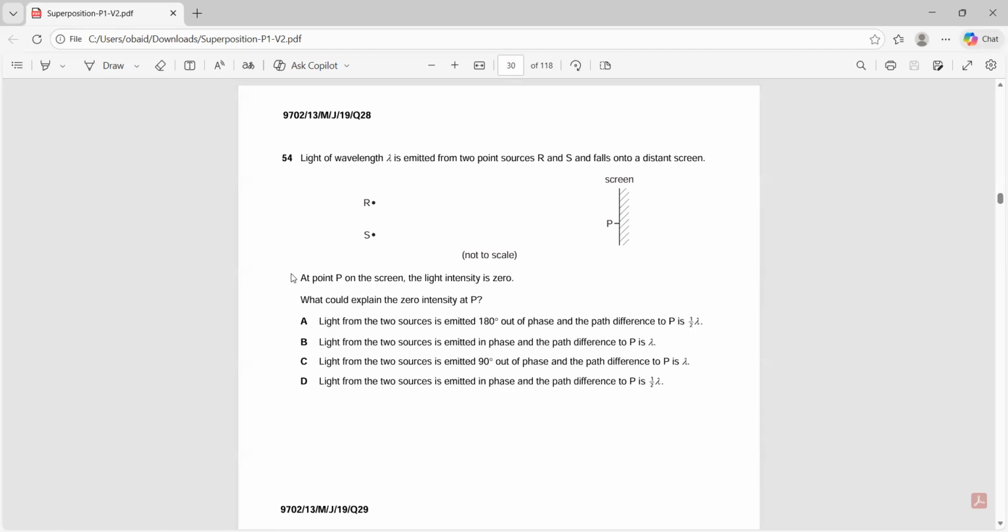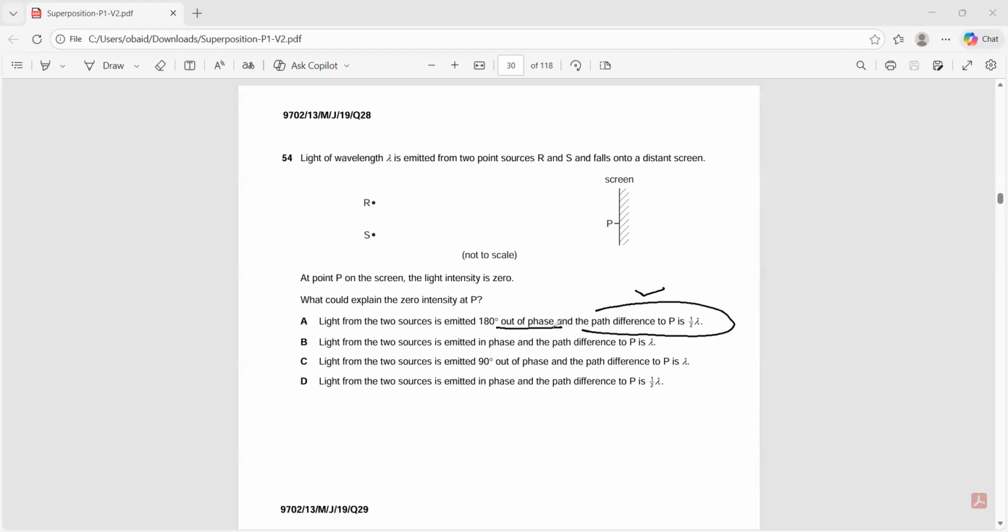Part A says the light from the two sources is emitted 180 degrees out of phase and the path difference to P is half lambda. The path difference of half lambda is right, because in destructive interference we take fractions. But out of phase is not possible.